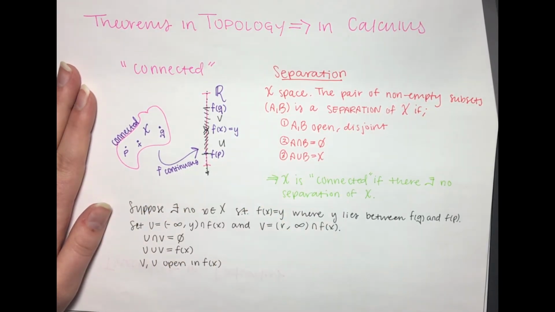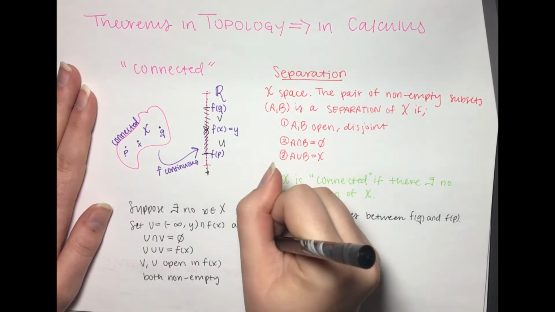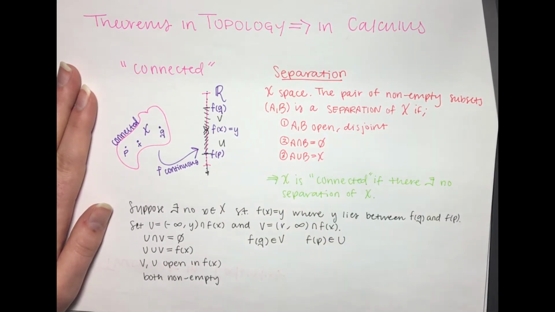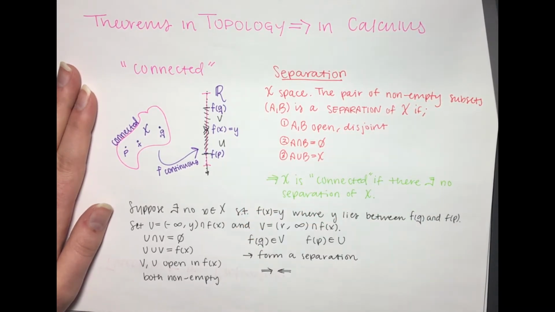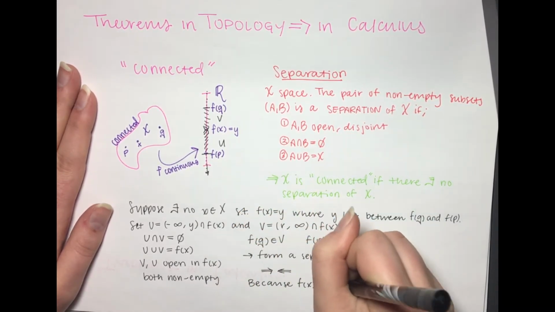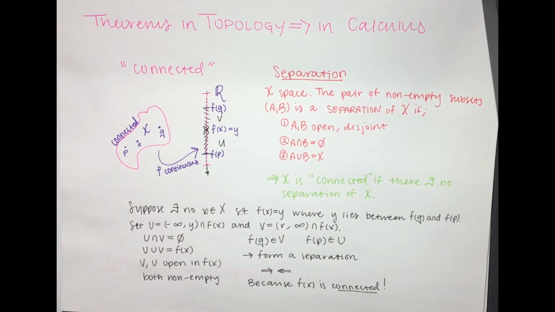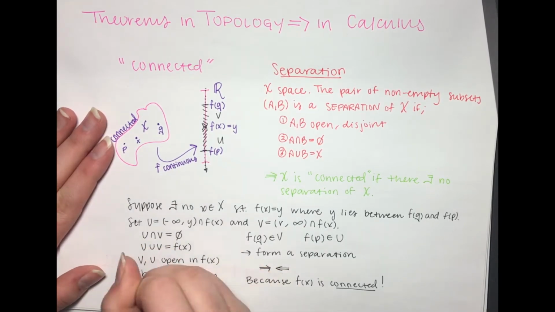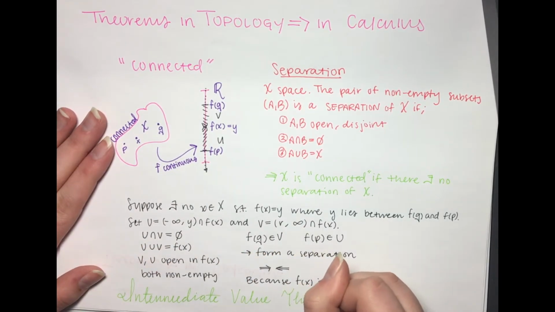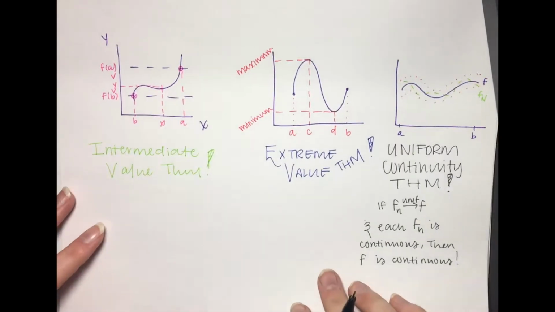If there were no point c of X such that f(c) is equal to r, then f(X) would be the union of the sets A and B. Then A and B would constitute a separation of f(X), contradicting the fact that the image of a connected space under a continuous map is connected. This demonstrates the concept of the intermediate value theorem in a topological sense. Now we move to the extreme value theorem.